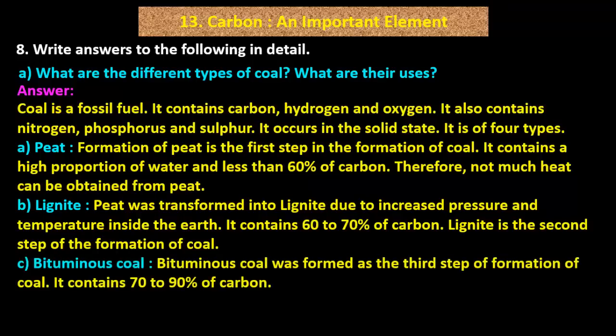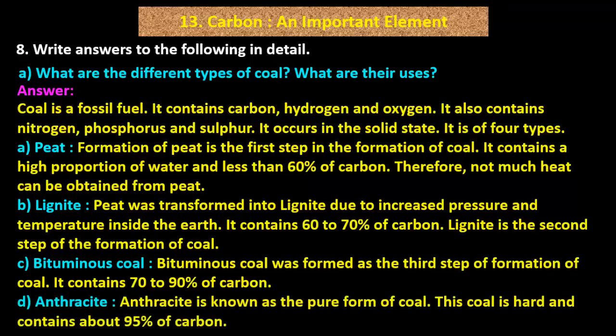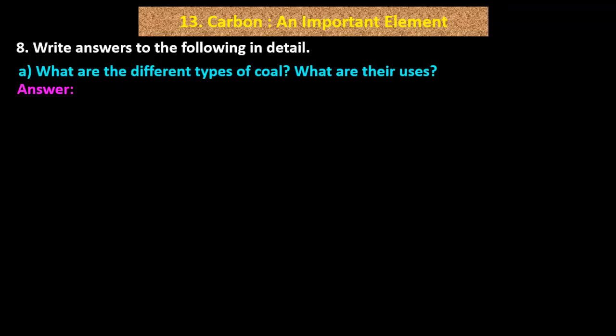C. Bituminous coal. Bituminous coal was formed as the third step of formation of coal. It contains 70 to 90% of carbon. D. Anthracite. Anthracite is known as the pure form of coal. This coal is hard and contains about 95% of carbon.